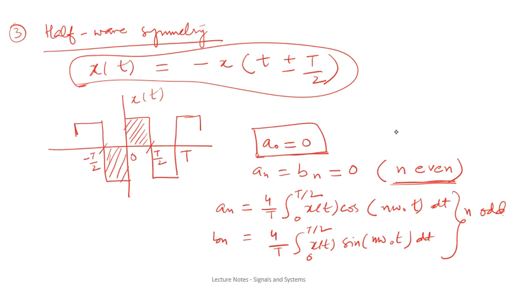With this much we stop today, and we'll try to solve some problems on this trigonometric Fourier series, and there we will also try to utilize these symmetry conditions. So overall you have seen 3 different symmetry conditions: the odd symmetry, the even symmetry, and the half wave symmetry. This is all for today. The problems will be discussed in the next class.